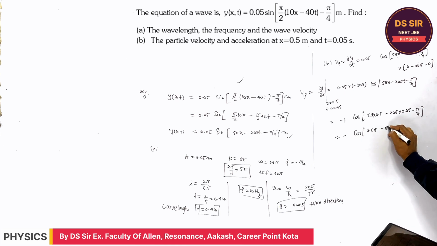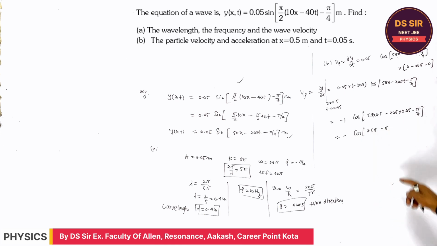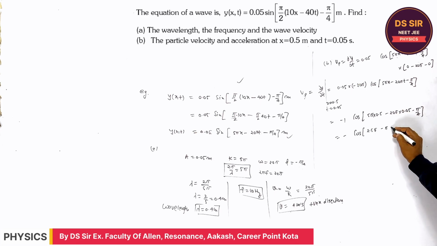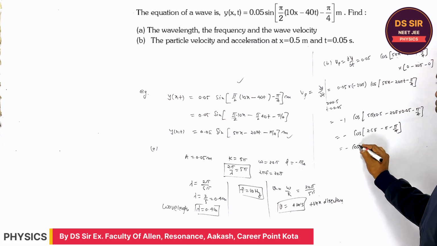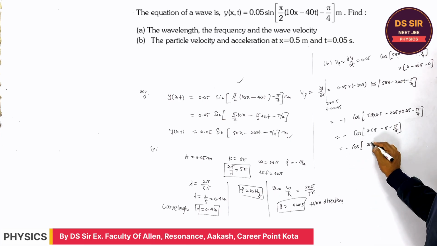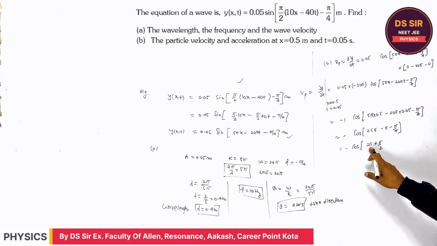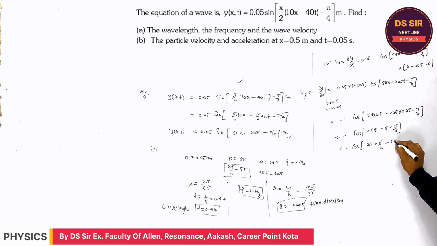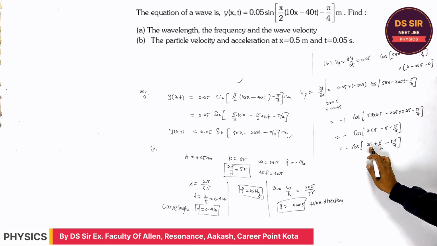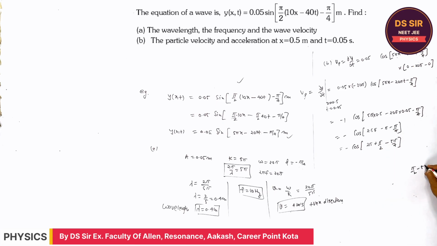And how much is this? It is minus pi again, getting 20 into 5, 100, and it is 1 minus pi by 4. All right, so how much is it? This is 2 pi plus pi by 2. It may be written as what? 2.5 pi is equal to 2 pi plus pi by 2, minus 5 pi by 4. So pi by 2 minus 5 pi by 4, 2 pi minus 5 pi, minus 3 pi by 4, right?